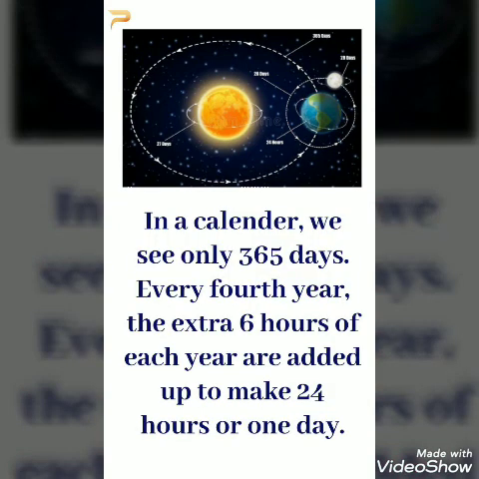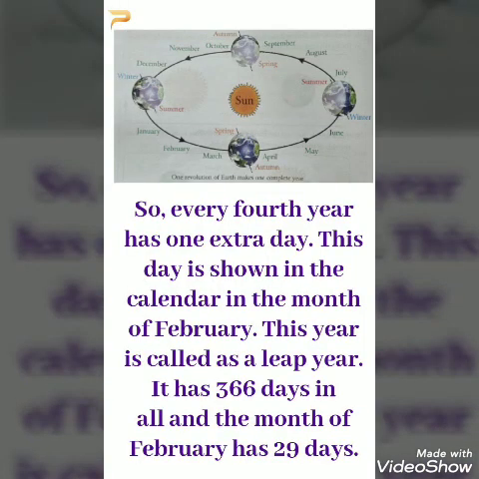In a calendar, we see only 365 days. Every fourth year, the extra 6 hours of each year are added up to make 24 hours or one day. So, every fourth year has one extra day. This day is shown in the calendar in the month of February. This year is called a leap year. It has 366 days in all and the month of February has 29 days.